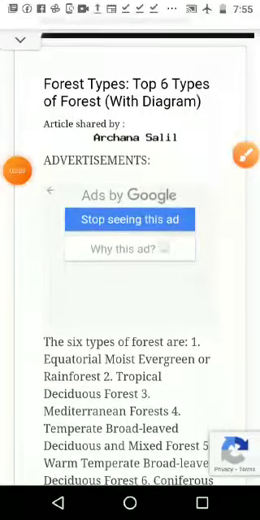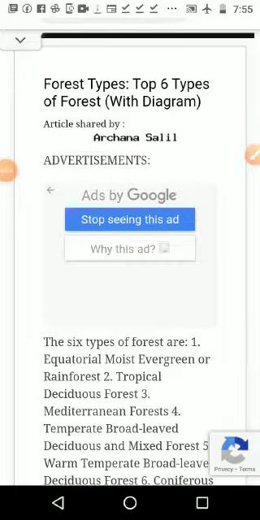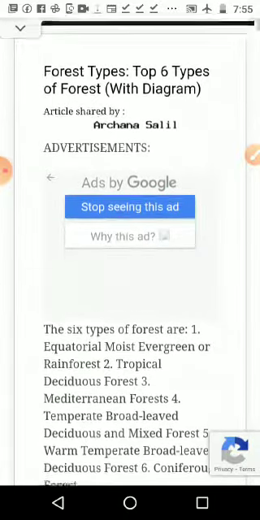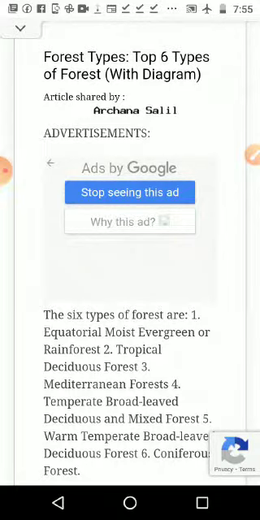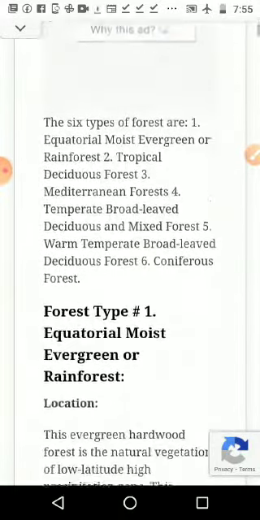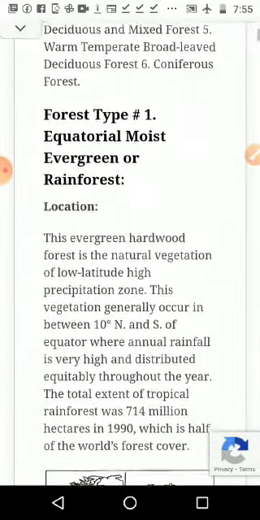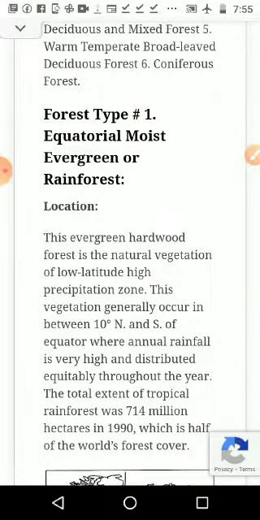Dear students, we are going to discuss the different types of forests in the world, not in India. India again is a different division with a different name. So we are going to discuss the different types of forest in the world. First one is the equatorial moist evergreen or rainforest, what we have seen in the Amazon area.